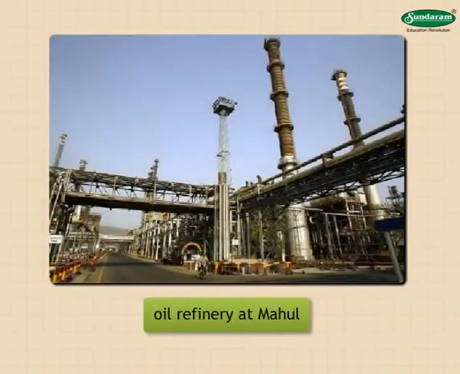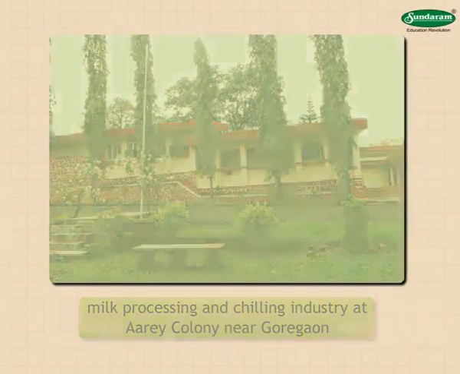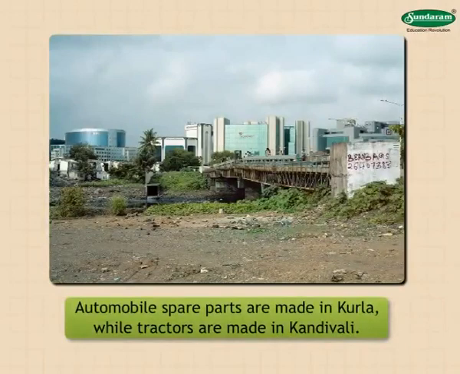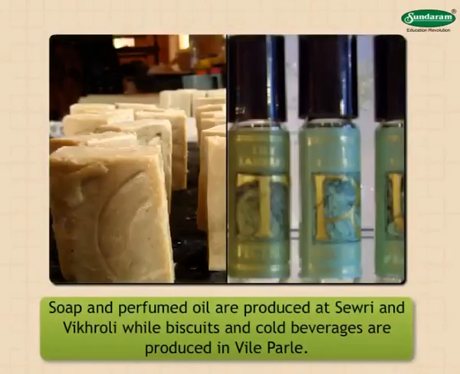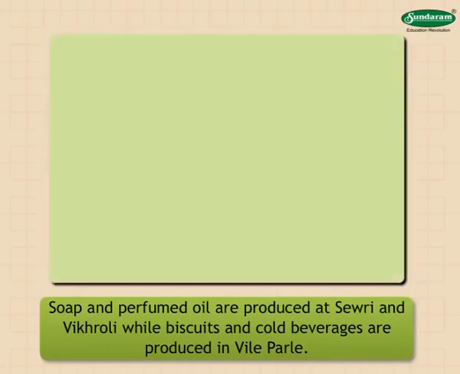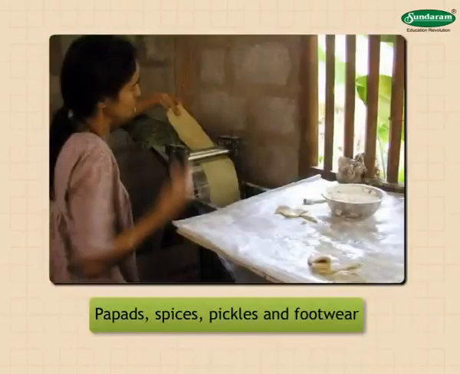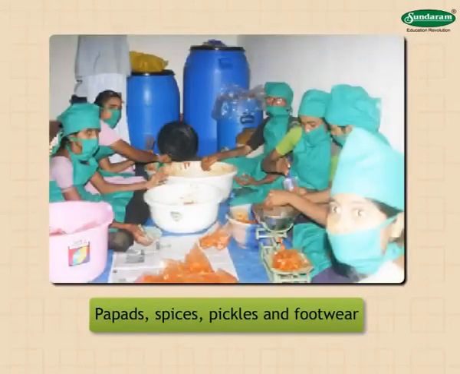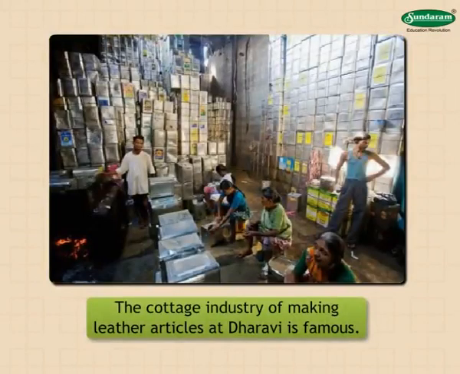There is an oil refinery at Mahul. There is a milk processing and chilling industry at Are Colony near Goregaon. Automobile spare parts are made in Kurla, while tractors are made in Kandivali. Soap and perfumed oil are produced at Sivri and Vikroli, while biscuits and cold beverages are produced in Vileparle. Papads, spices, pickles and footwear are also produced here. The cottage industry of making leather articles at Dharavi is famous.